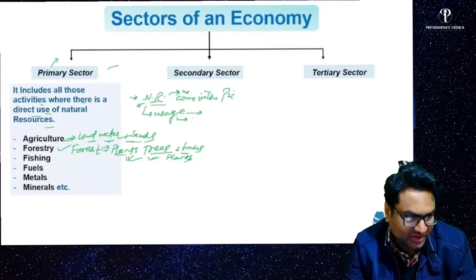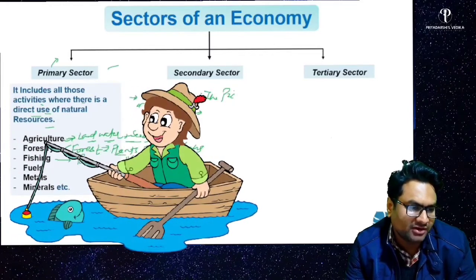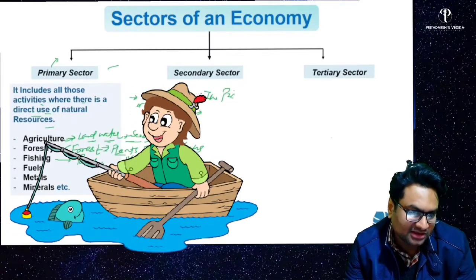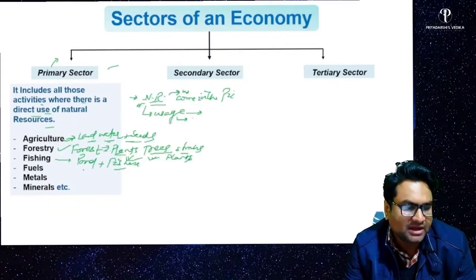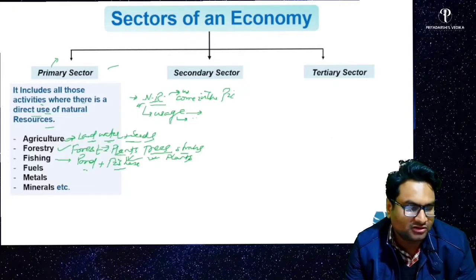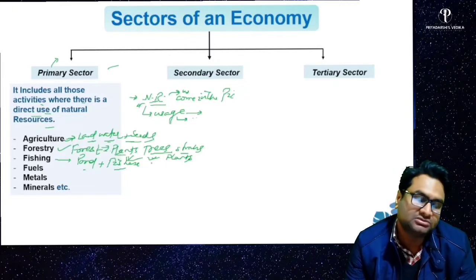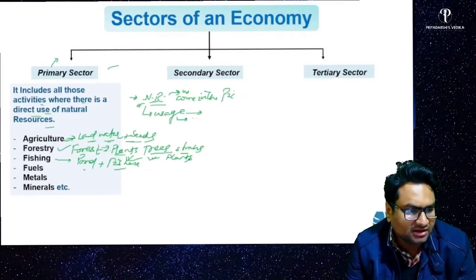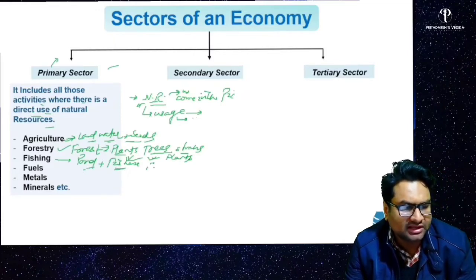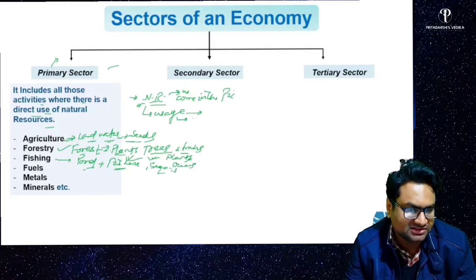Fishing, you need to have a pond which is naturally occurring, and then fishes, you cannot create fishes. The cloning of all those things is different scientific research and development, which comes under other sectors. But here, ponds, fishes, sea, oceans, you cannot create, where the fishes are found naturally.